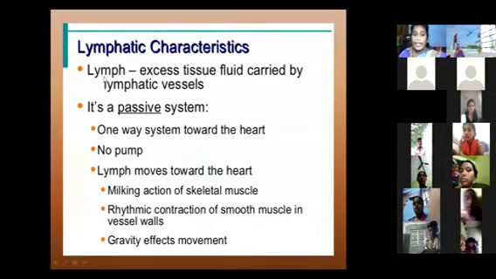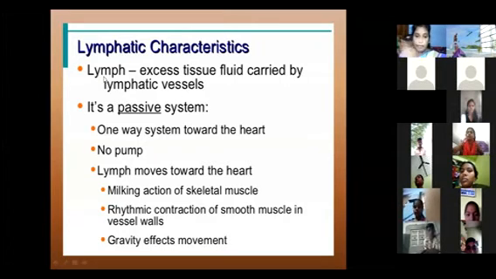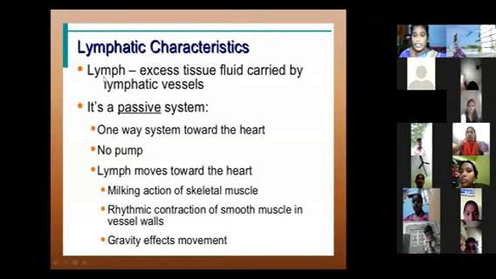Okay, next, the lymphatic system is a one way system towards the heart, only one way system, but not pumping the blood. Lymphatic system does not pump blood, that means not pumping the blood. It does not supply blood here, it only cleans the blood. It has only the functioning of cleaning purpose. Okay, next, the lymph moves towards the heart.